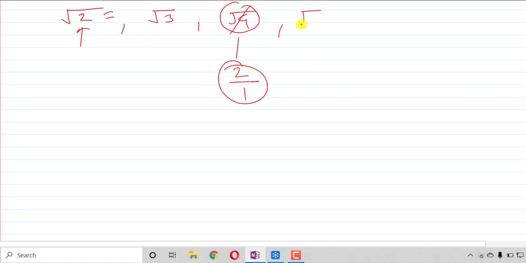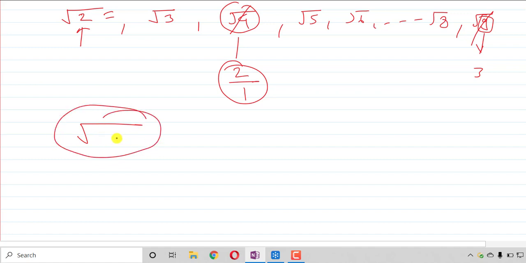Again, if I write root 5, root 6 up to root 8, again I can't write root 9 because 9 is a perfect square. Its answer will be 3, right? So this is also not an irrational number. So just in rough language, you have to remember, if you are putting in a square root a number which is not a perfect square number, then that number will be called an irrational number.